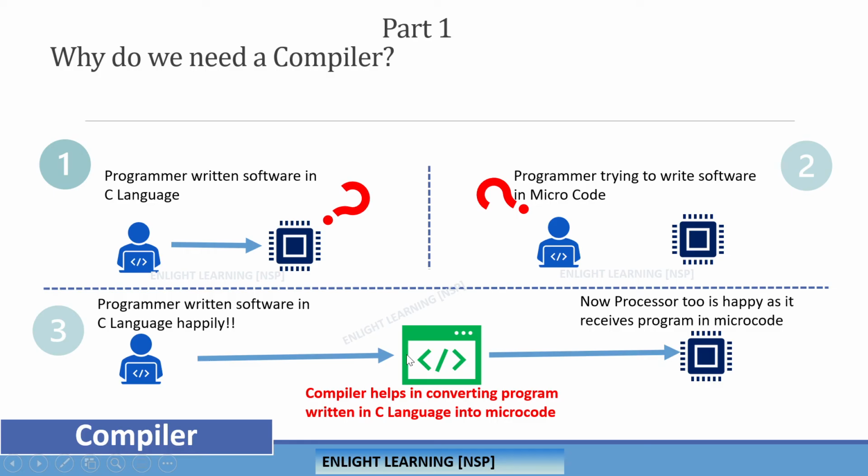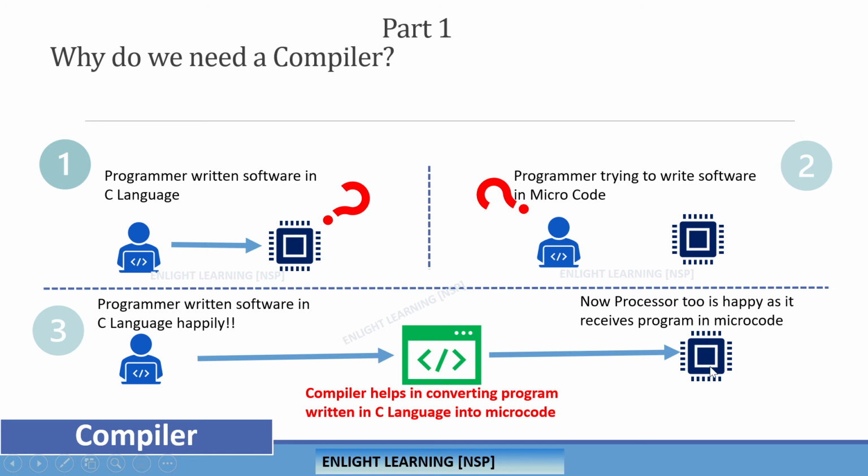If you are aware of the word catalyst, it tries to help out. It doesn't really do anything inside the processor; it just helps out from outside. So here the compiler, before going into the processor, in the computer itself, before you put it in the processor, there will be a tool for compilation, and that tool helps convert your high-level language into machine language. Happy, right? This makes the programmer happy, and this makes the processor also happy.